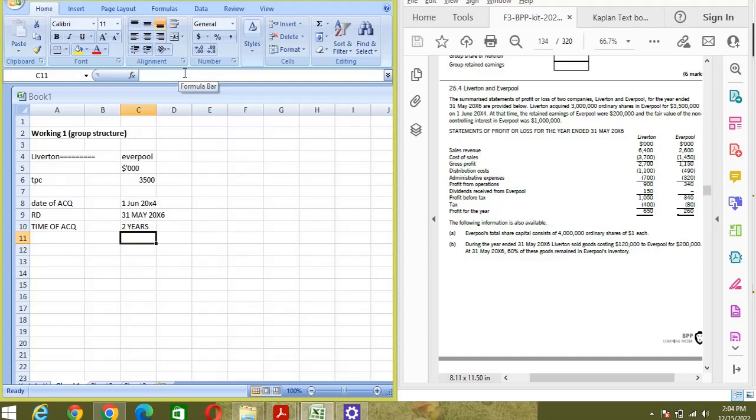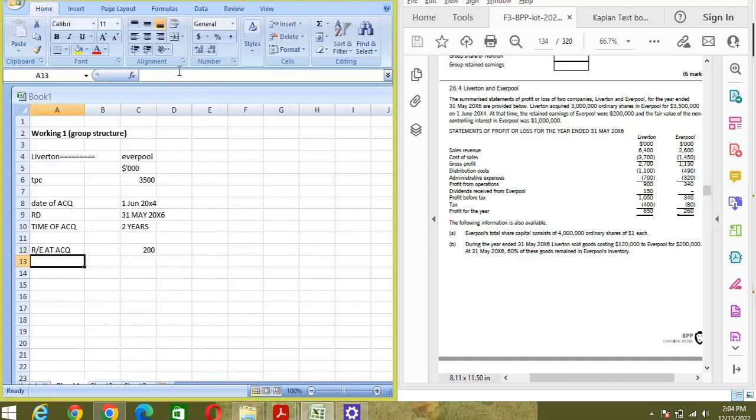Then we are given that at that time the retained earnings of Everpool were 200,000. It means we have been given retained earnings at acquisition. So the amount is 200.